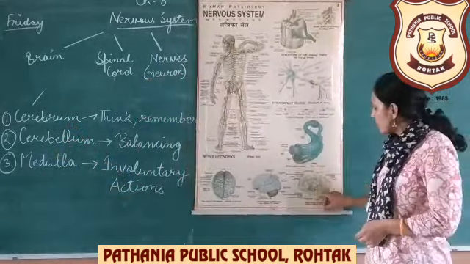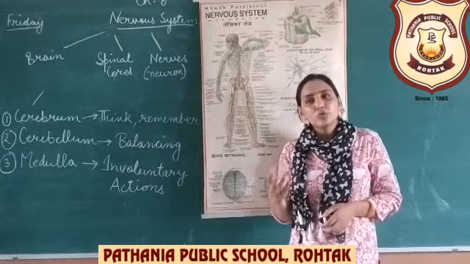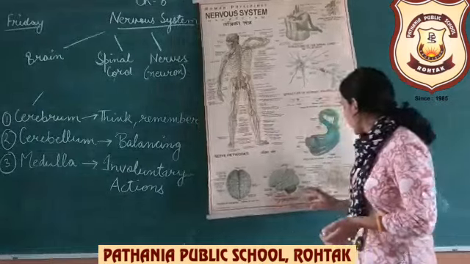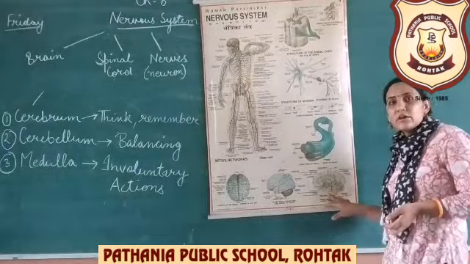Second is the cerebellum. This lower, middle part of the brain is called the cerebellum and it is also called the mini brain. It helps in balancing and movement of our body parts. Whenever you want to walk, sleep, rest, exercise or play games, it is due to the presence of the cerebellum. That is how you react.